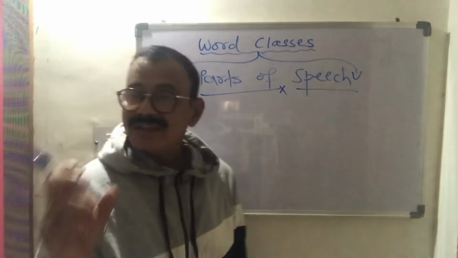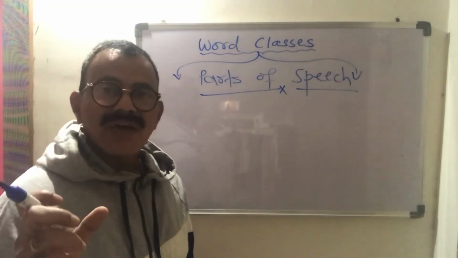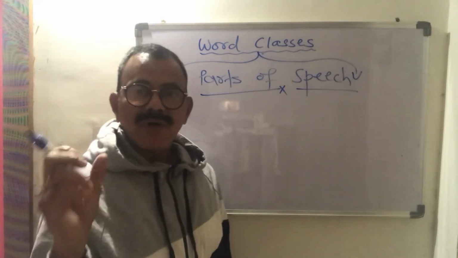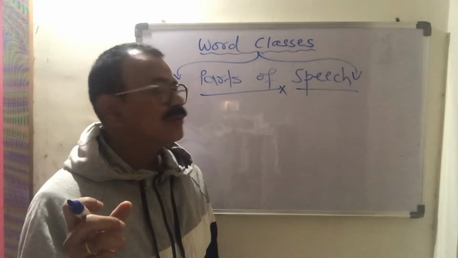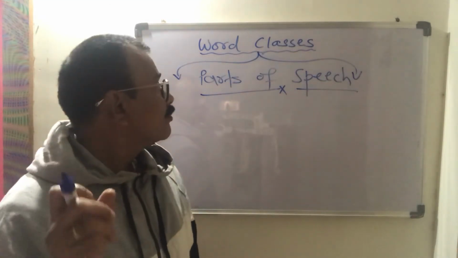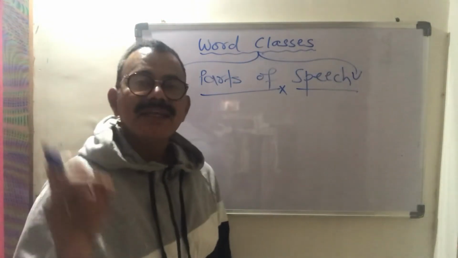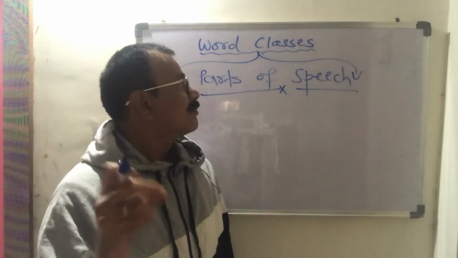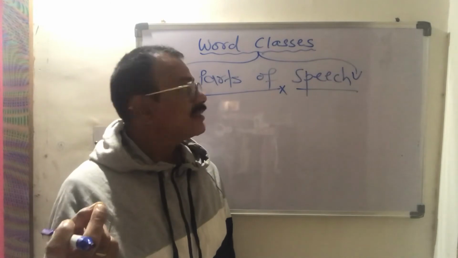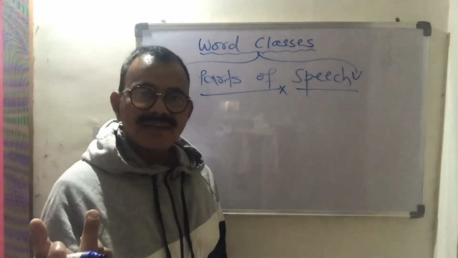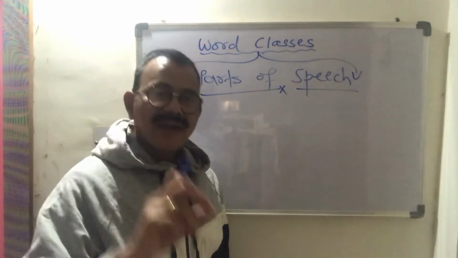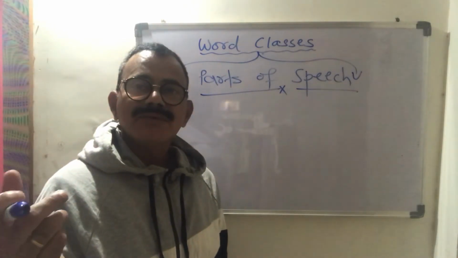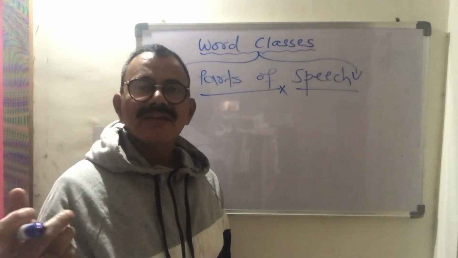The university, in this Horizon book, has all these topics covered in detail. Let us see them for the examination purpose and how to score more marks out of that. So we consider this as parts of speech. In Marathi, it is called Shabdancha Jati. So what are these parts of speech? What are these word classes? How many word classes are there that we are going to study? How to identify each and every word from other words, that also we have to consider while studying parts of speech.